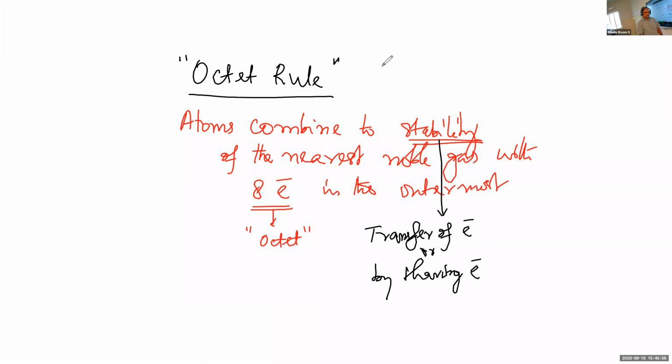So that's about the octet rule. This stability or 8 electron configuration can be attained either by transfer of electron from one atom to the other or by sharing of electrons between atoms. Do you remember all these things? We have already studied. I had discussed all these things.